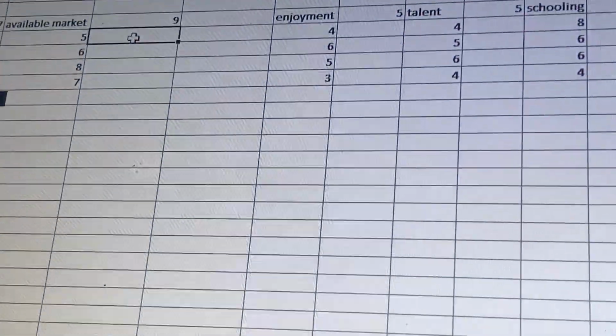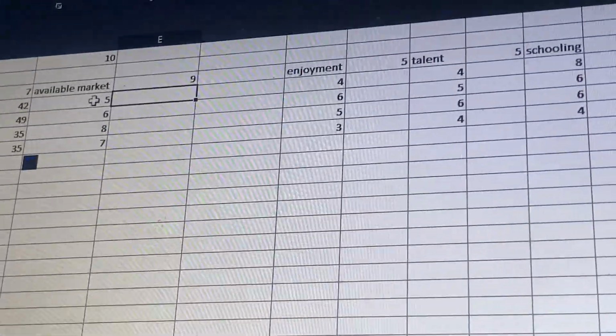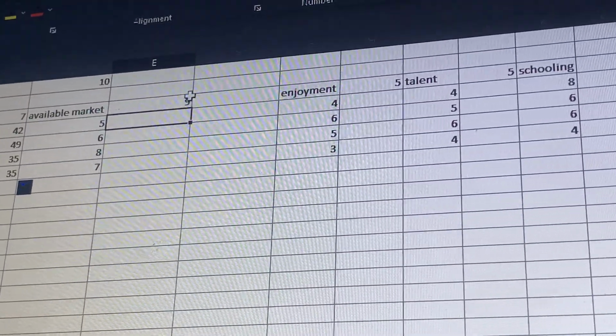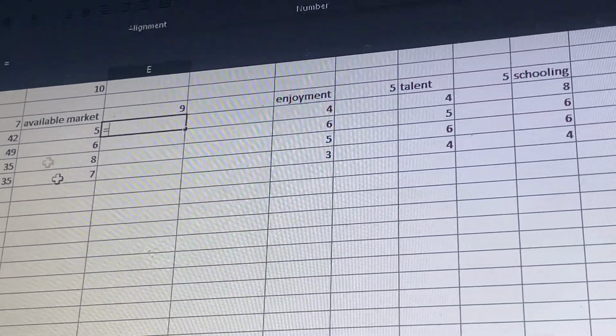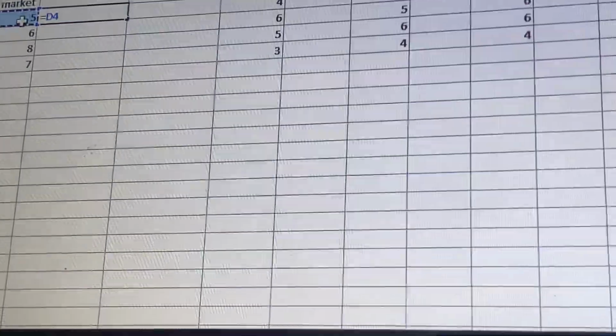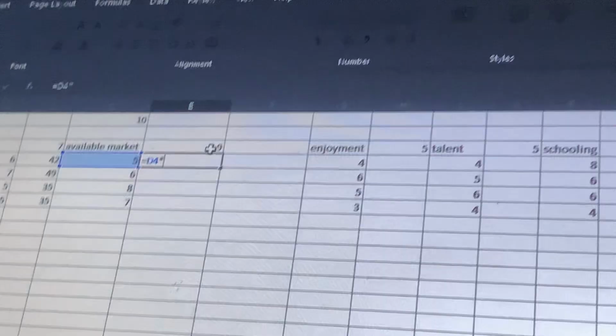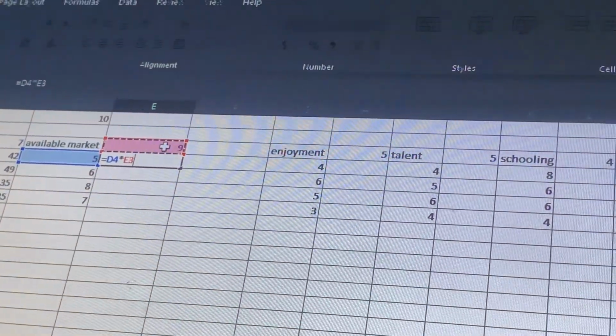The same thing. We will multiply the available market of 5 by the attention. So we will start by using the equal sign. Click on this one, multiply by this, and then we press enter.